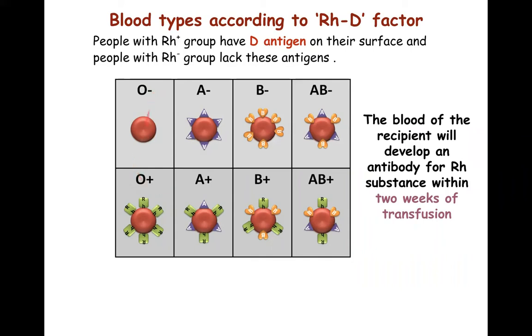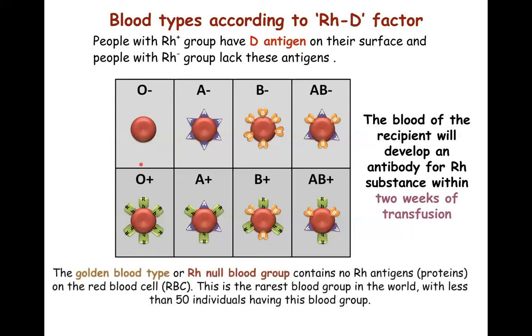So here, supposing O positive blood group is given to a person with O negative blood group, his blood will develop antibodies against the O positive, the D antigen on O positive. And within 2 weeks of transfusion, some damage to the blood or the organs will take place. So to prevent that from happening, always the antigen antibody interaction is kept in mind. The Rh factor compatibility is always kept in mind.